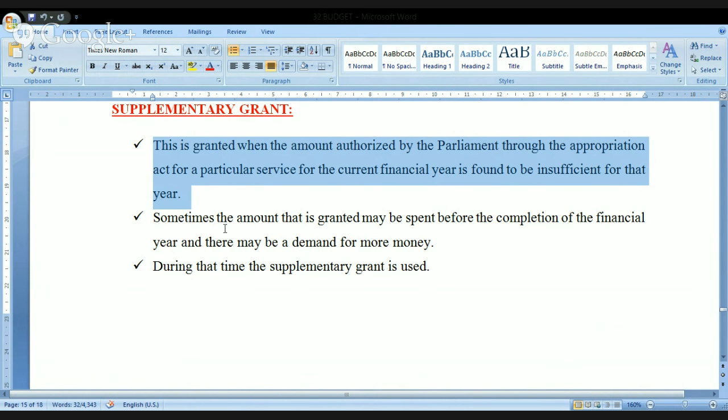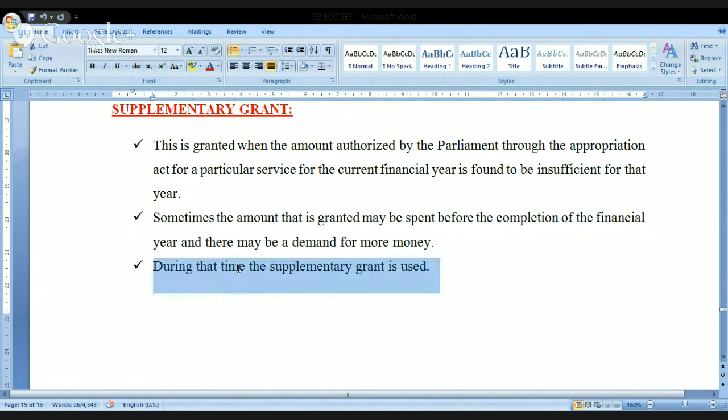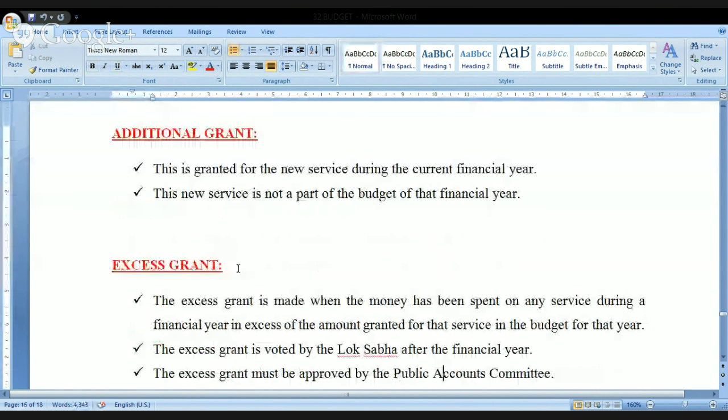Look at this. Sometimes the amount granted may be spent before the completion of the financial year, and there may be a demand for more money. During this time, the supplementary grant is used. Kindly remember, supplementary grant is the money that you are giving more for that particular service which is already a part of the budget. But the only thing is that the money that was granted in the form of the budget has got exhausted. It is over. You require more money, and that more money will be demanded in the form of the supplementary grant. Next is the additional grant.